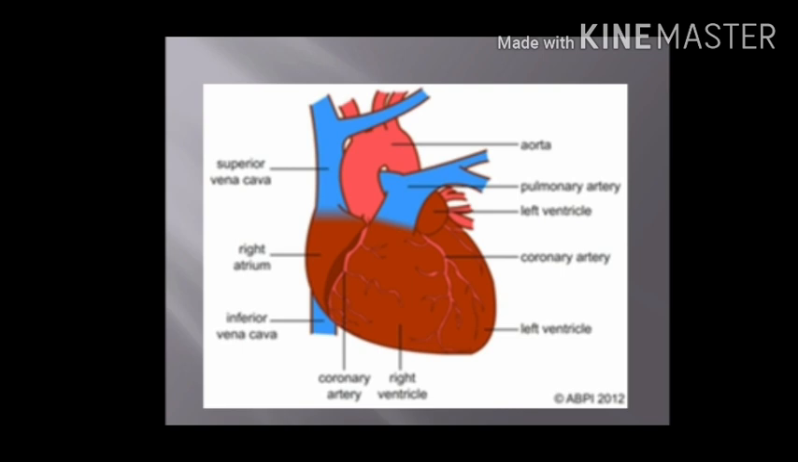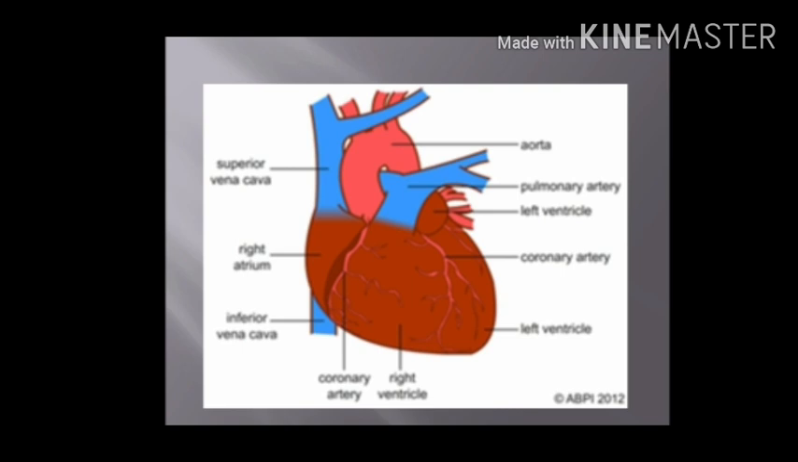Here is the picture of heart. In this picture, you can see the external appearance of heart. You can see the shape of the heart is just like a cone or closed fist. It has a pointed end which is known as apex, which is directed towards the left and downwards.